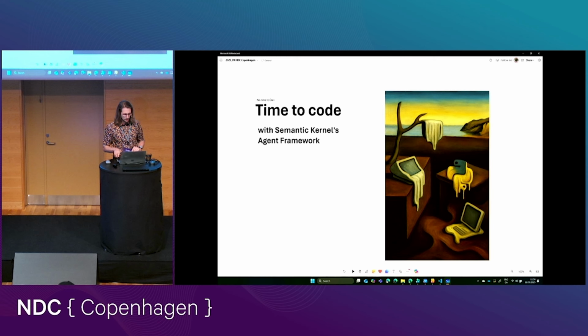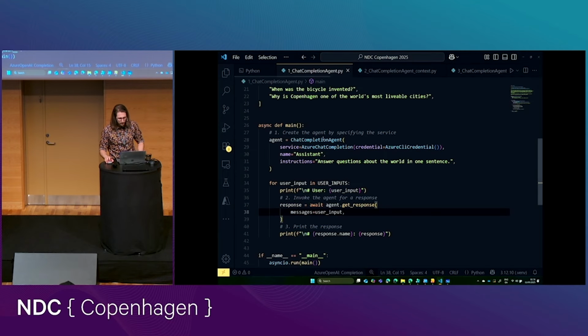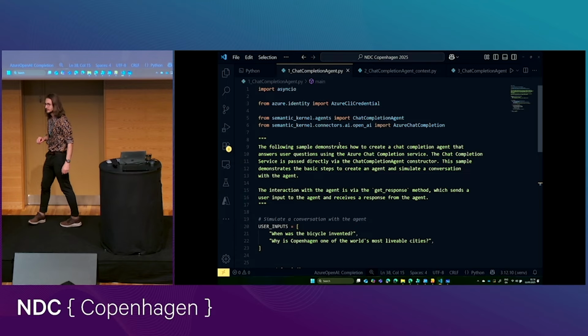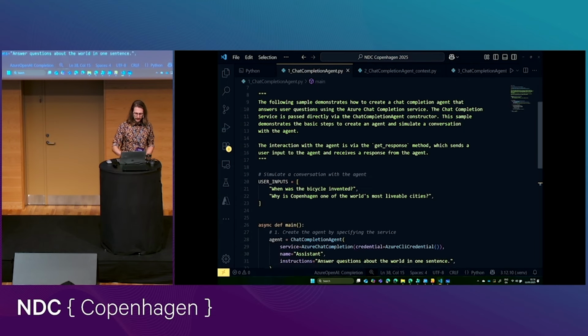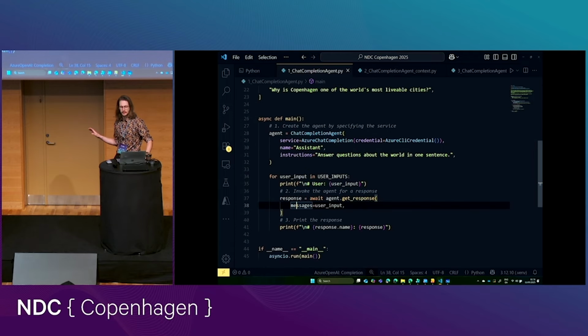Good. All right. Let's actually just get into it. So I want to start us off really simple. These samples are adapted from the official Semantic Kernel repository. You'll get a link later. Just to really show you the basics, if this is the first time you're encountering Semantic Kernel,